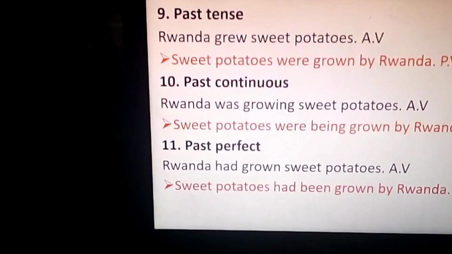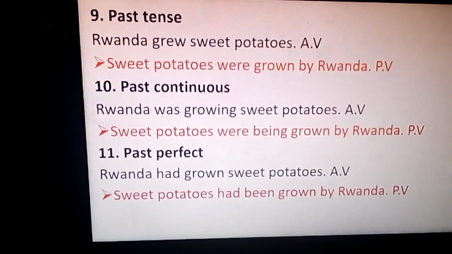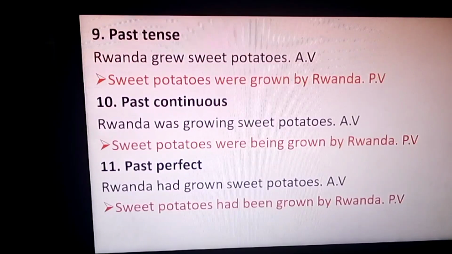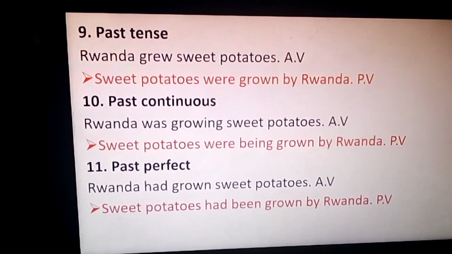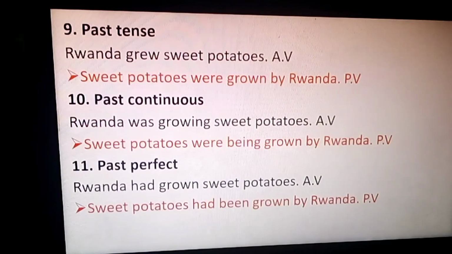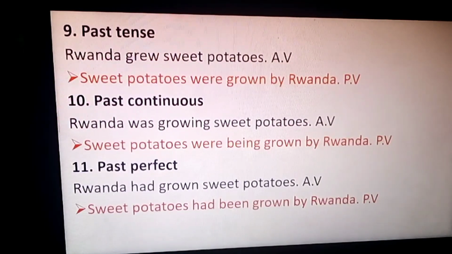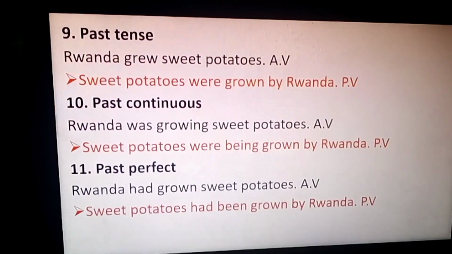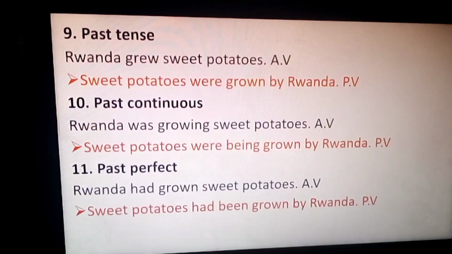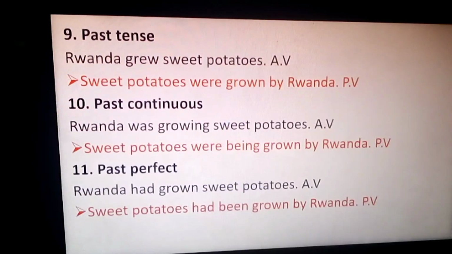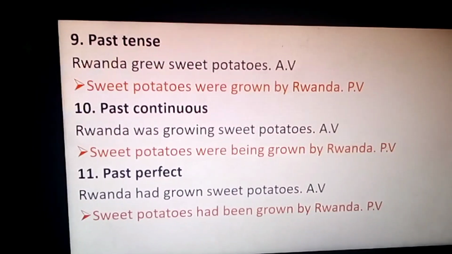Past continuous. Sweet potatoes were being grown by Rwanda. For this reason, you conjugate the verb to be into past continuous, then you add the past participle form of the main verb you have, as we have here, grow.